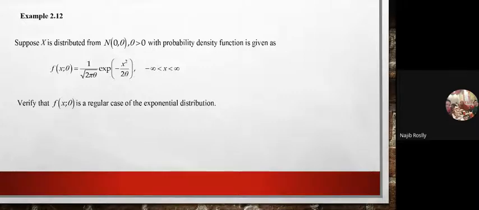So we have f(x; theta) = 1 over square root of 2 pi theta times exp of negative x squared over 2 theta.